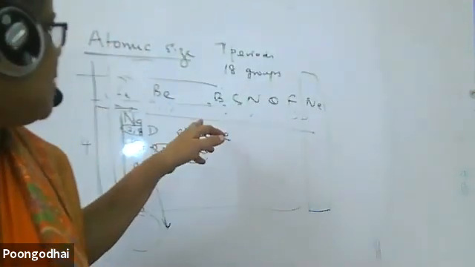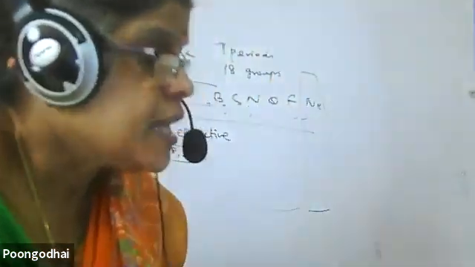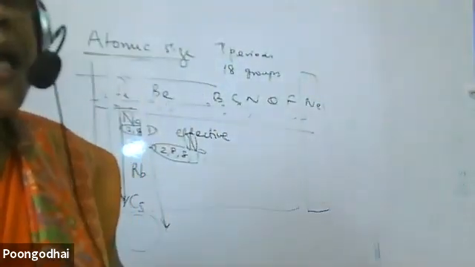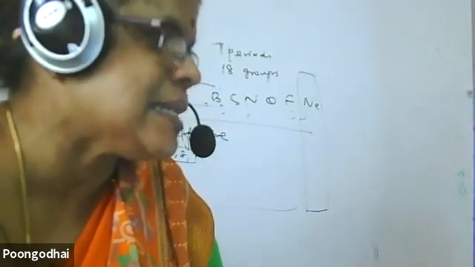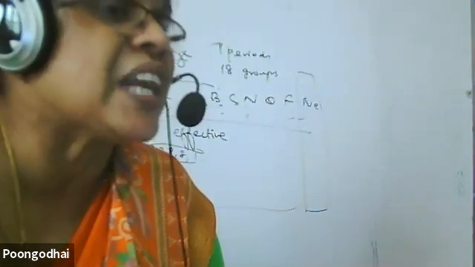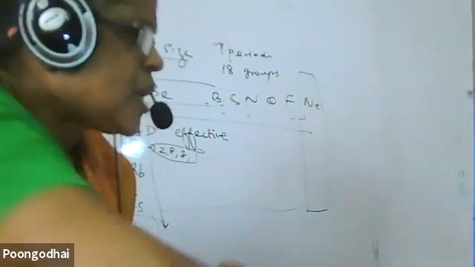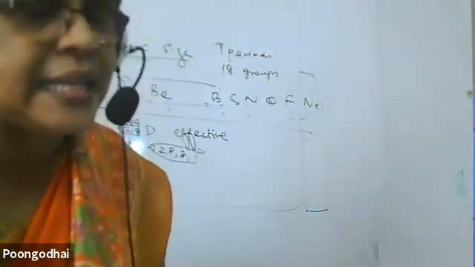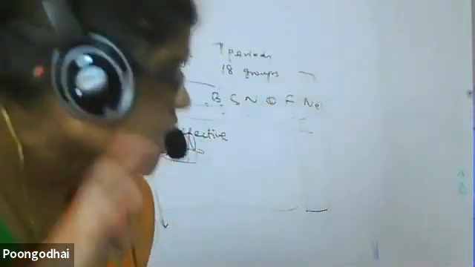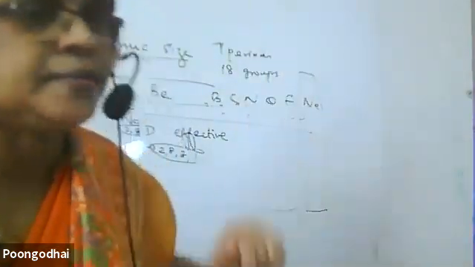For example, in lithium the nuclear charge is 3, but the effective nuclear charge will be lesser than 3. Why? Some of the charge is lost by shielding. Everything about shielding you will study in detail in your 11th standard. Effective means, in simple words, average charge. 3 protons are in the nucleus, and the charge is equally distributed among the 3 electrons in lithium. But 2 electrons are in the first shell and 1 electron is in the second shell.